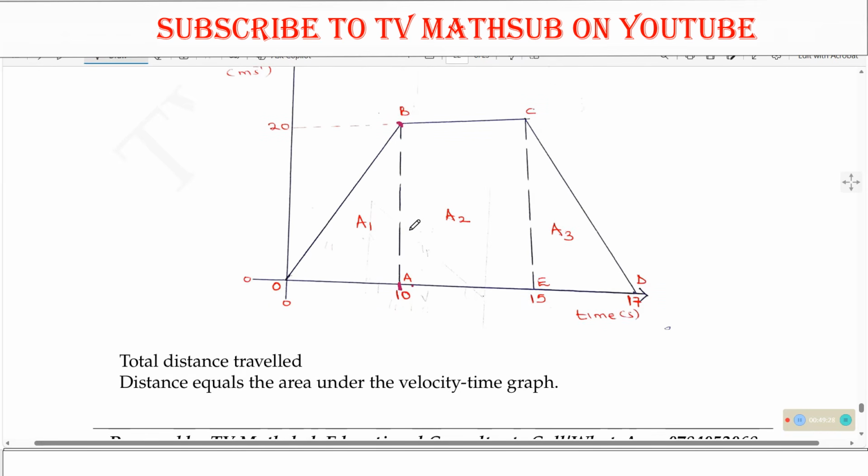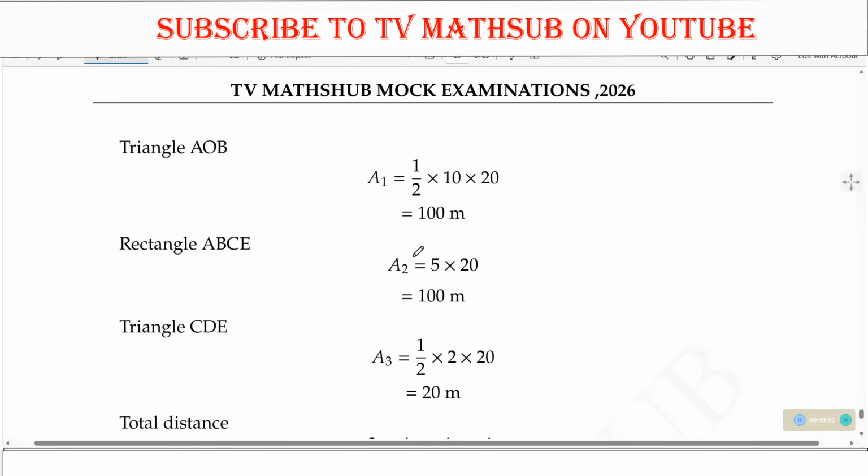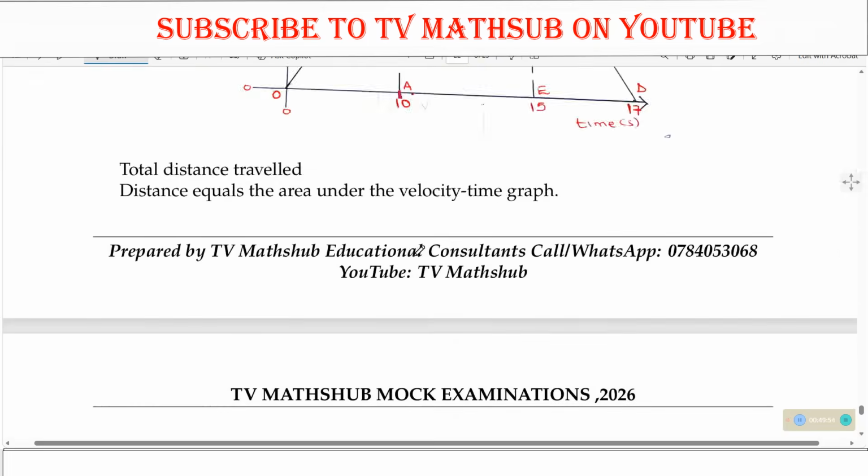Next, we need to look at the total distance traveled. So how do we get the distance? Distance is the same as the area under the velocity time graph. So if you get area 1, you add area 2, you add area 3, and then you'll be able to get the total distance. So we are considering these different areas.